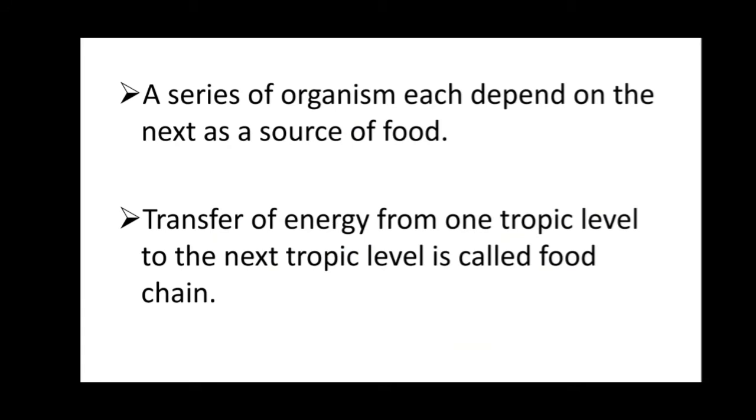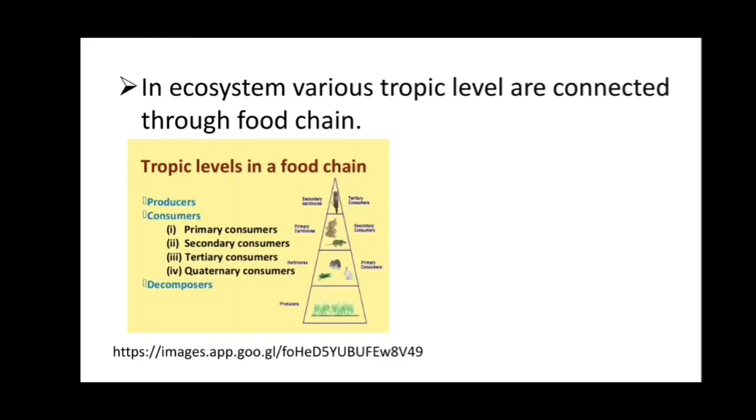Okay, so what is food chain? A series of organisms each depending on the next as a source of food. So the transfer of energy from one trophic level to the next trophic level is called food chain. So in an ecosystem, various trophic levels are connected through the food chain. The trophic levels in the food chains are producers, consumers, and the decomposers. So producers are the green plants.